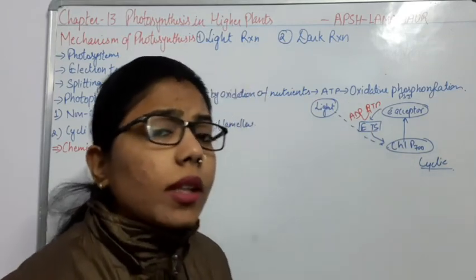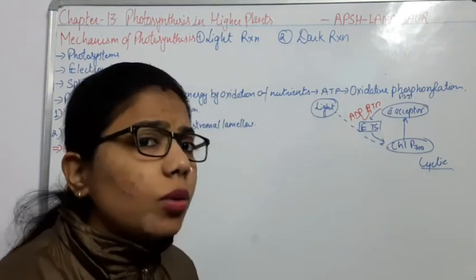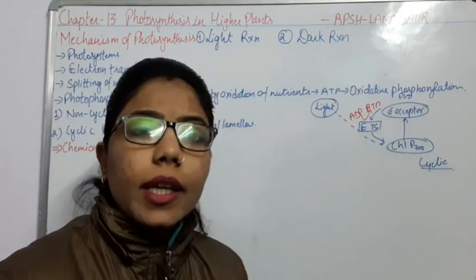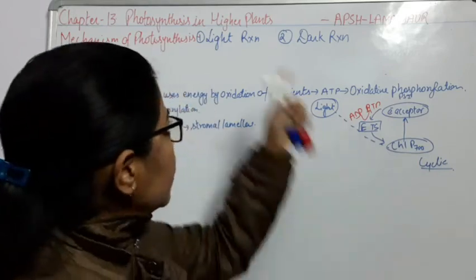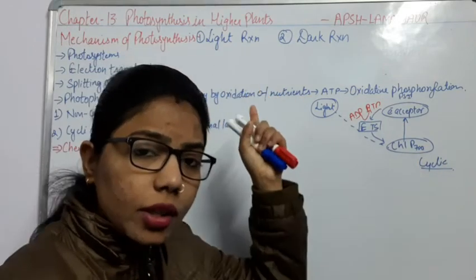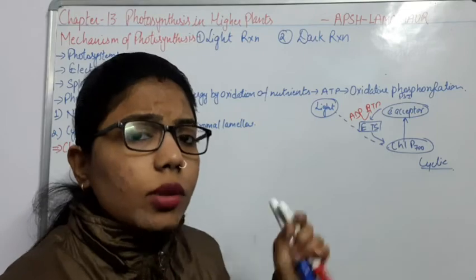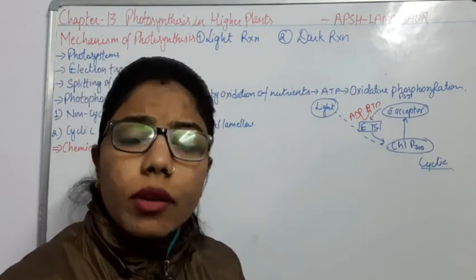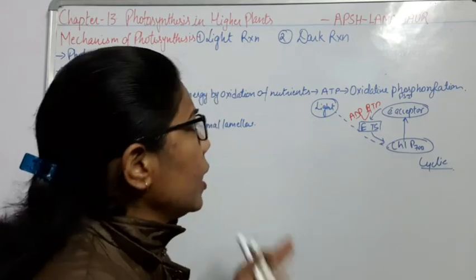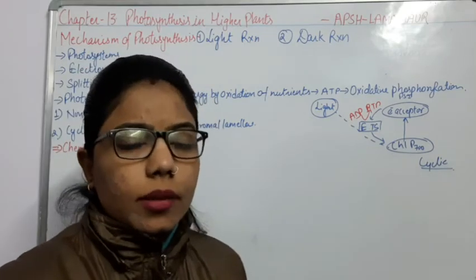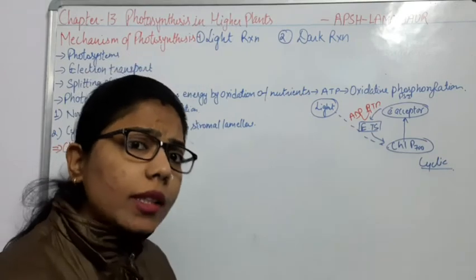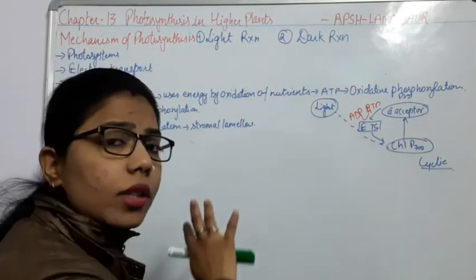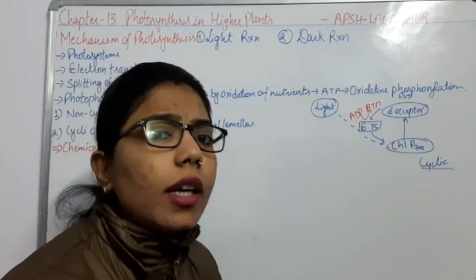So the CO2 coming from the outside will combine in the dark reaction with the help of the ATP and NADPH released by the light reaction. If light will not be there, there will be no formation of ATP, and there will be no splitting of the water molecule also. So ultimately both are dependent on each other, and both are happening at the same time. So our objective is to understand both the light reaction as well as the dark reaction.